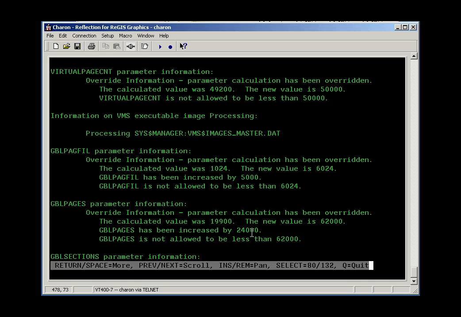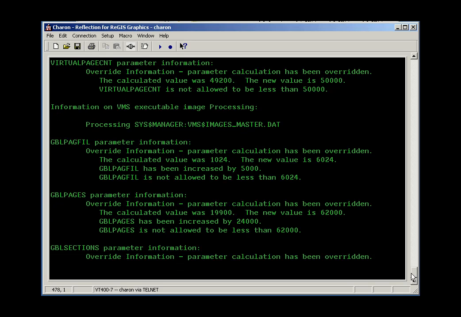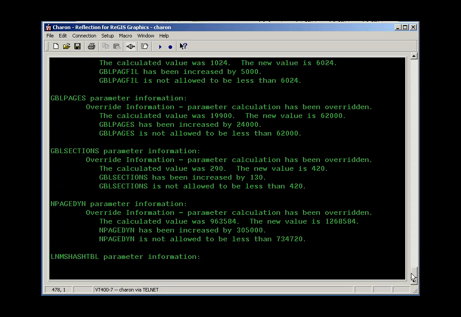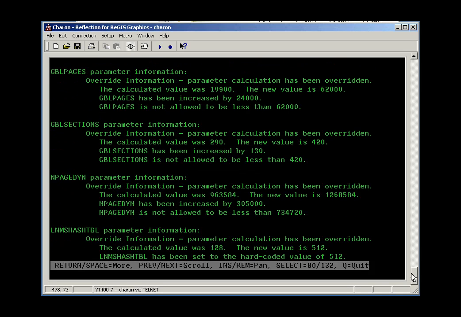Global pages is a parameter that PINet was trying to set, and the new global pages is not allowed to be less than 62,000, so that should be appropriate. Global sections, Pi's looking for more global sections, so here we can see that 420 is going to be the number we get.